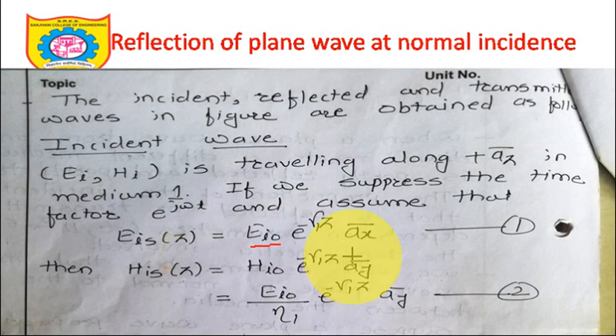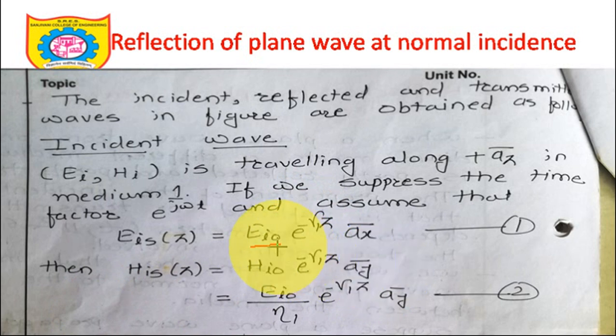What is EI0? EI0 is its initial amplitude. What is gamma 1? Gamma 1 is the propagation constant, which can be represented by alpha plus j beta. Why minus gamma 1 z? Because the wave is traveling in the plus z direction, we should consider minus gamma. If a wave is traveling in the minus z direction, we would take plus gamma 1 z, as in the reflected wave that we will see.